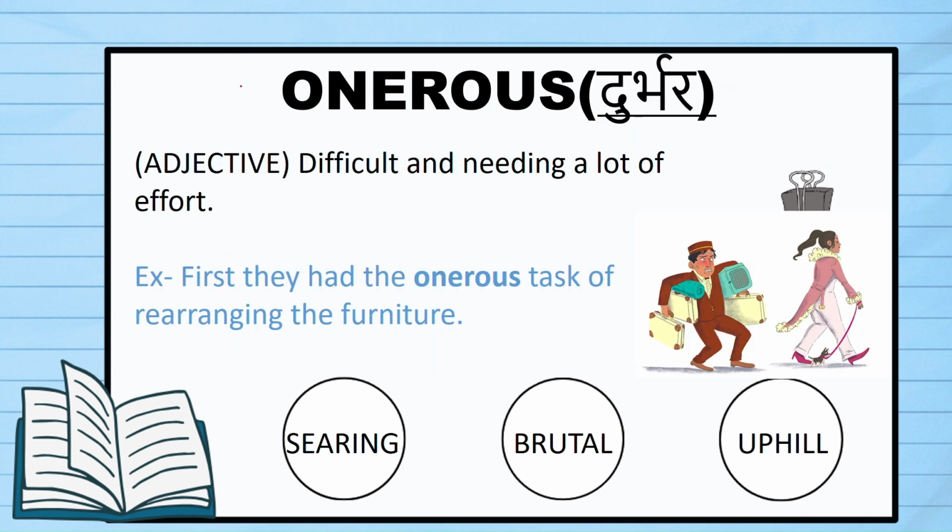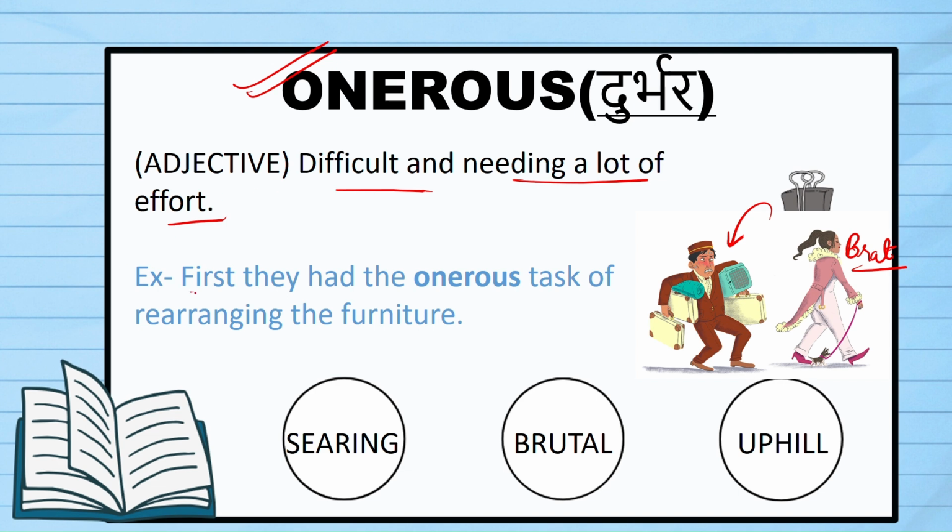Next word we have is onerous. Onerous means difficult and needing a lot of effort. Something is difficult, so you need to do it, and if you need to do it, you need to put in a lot of effort. Here the image depicts a person, and the servant here was trying to carry everything, and it is a difficult job for that person.